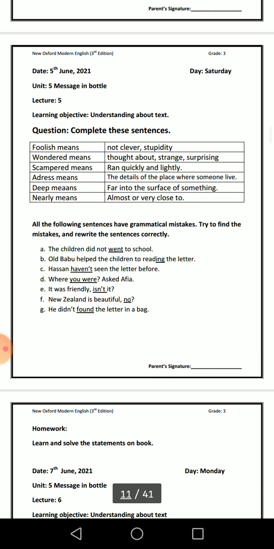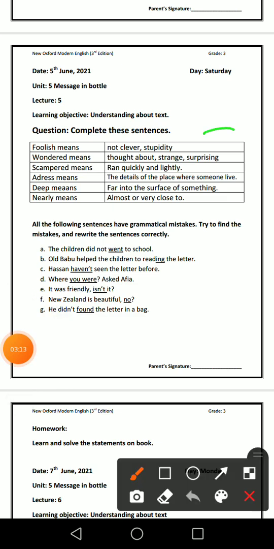Okay ji, let's move toward our homework. Learn and solve the statements in the book. You have to learn and then solve this exercise in your book.